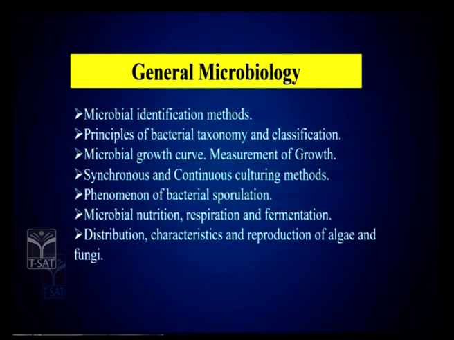Then bacterial sporulation is another concept. Here the genetics of bacterial sporulation, the chemical composition of a bacterial spore, dipicolinic acid content, all that you need, and the examples of gram-positive forms you give, all that you try to cover in the bacterial sporulation concept. And nutrition is also one important aspect. Here you may be asked many questions, because nutrition covers both autotrophy as well as heterotrophy.